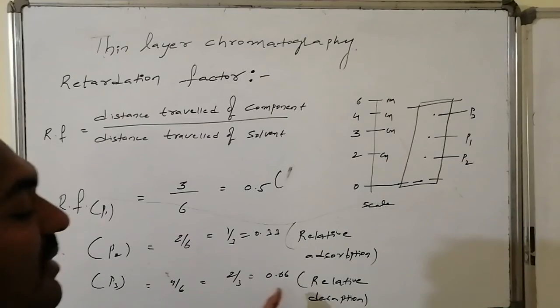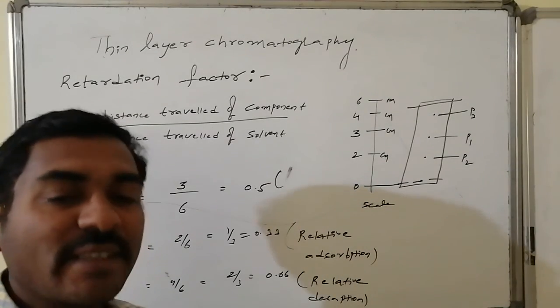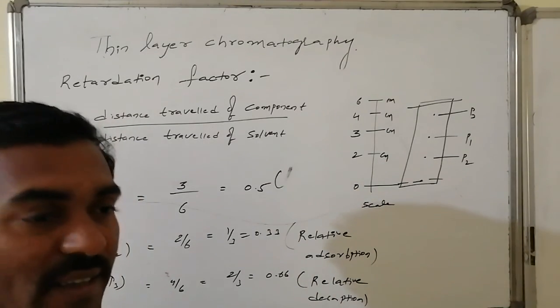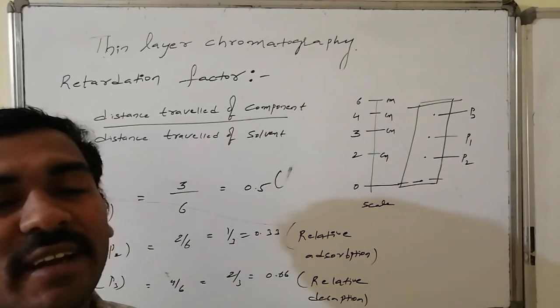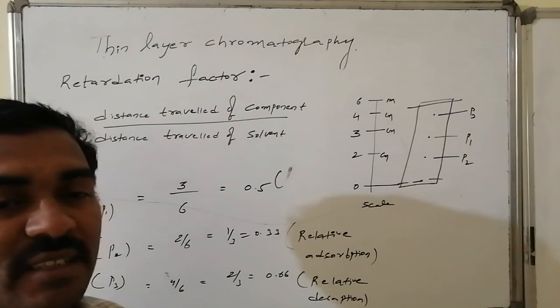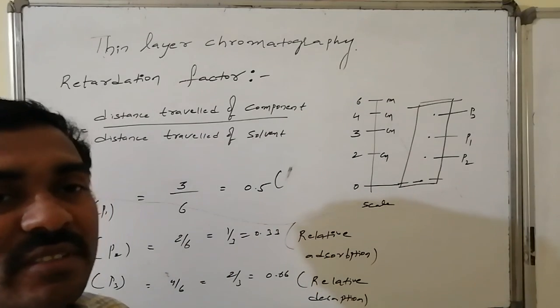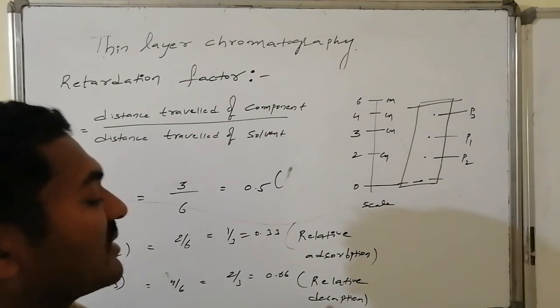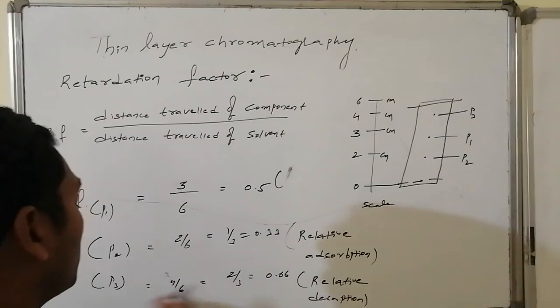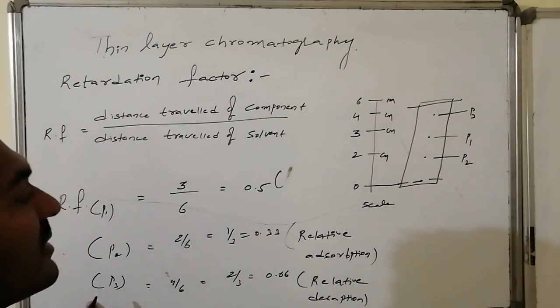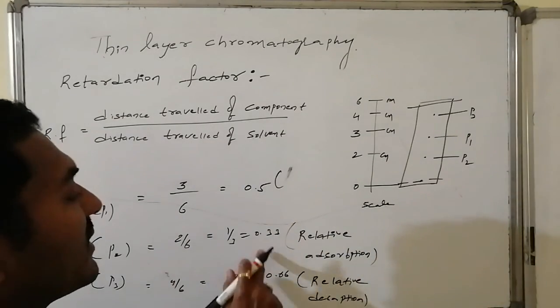Whereas for P3, relative desorption is maximum, those attractions are easily broken, it doesn't make relatively strong interactions with the silica gel, so it is more soluble in the organic solvent and moves along with the solvent to the maximum distance. Higher relative desorption stands for a higher retardation factor, and this is a lower retardation factor.